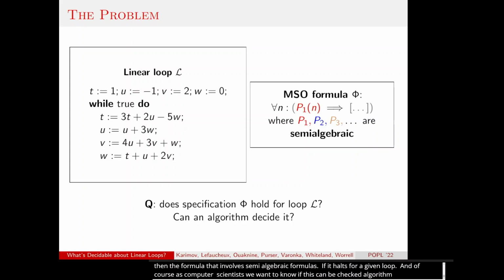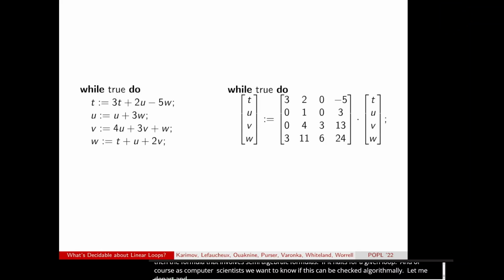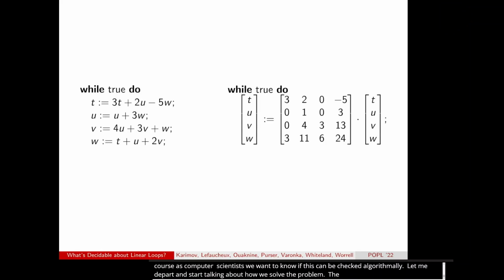All right, let me depart and start talking about how we solve this problem. And the first thing that I want to stress here is that we can think of these linear loops as loops with a simultaneous update. So previously, on the left-hand side, you can see that we were thinking of loops being updated one by one. But we can, of course, simulate this by just updating the variable vector with a single matrix, because the loops are linear, so the updates are linear too.